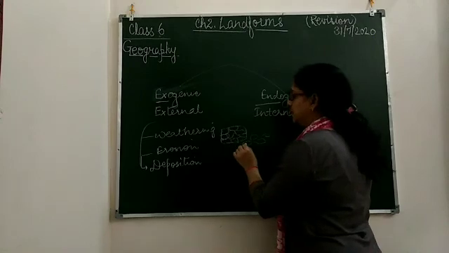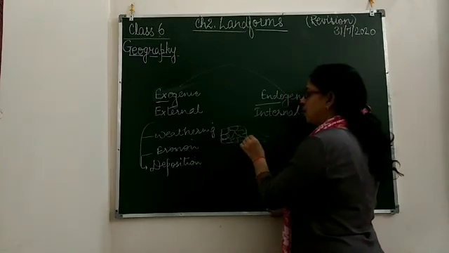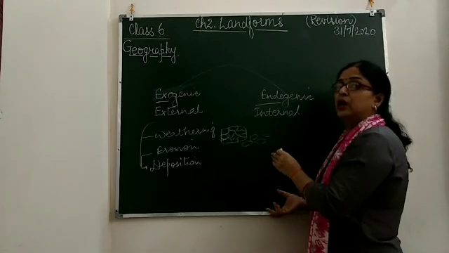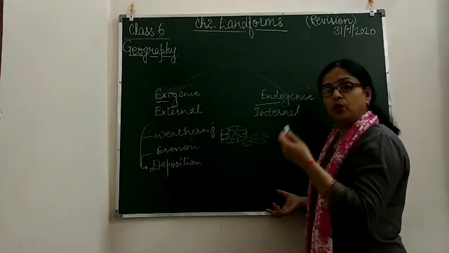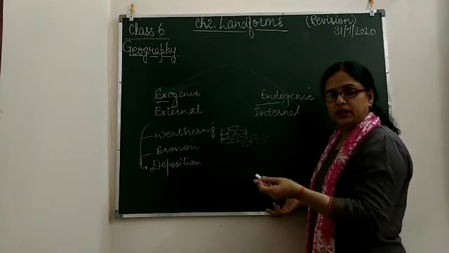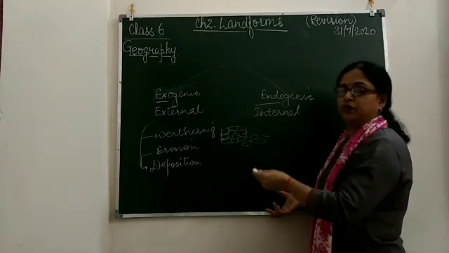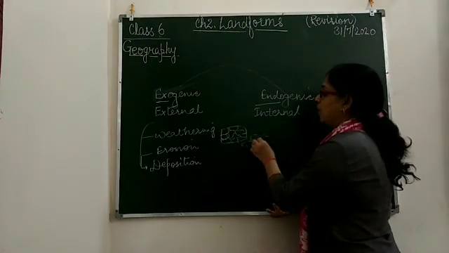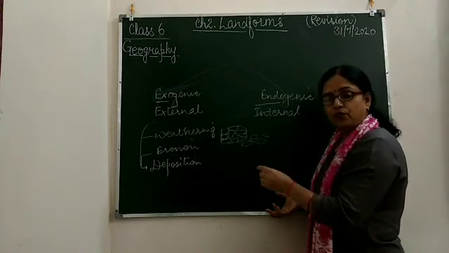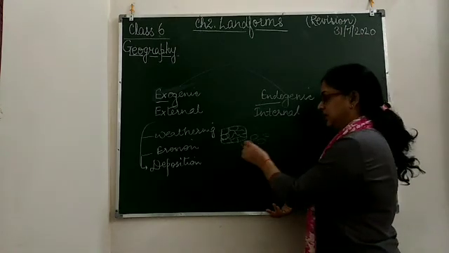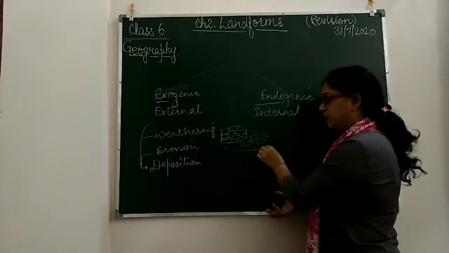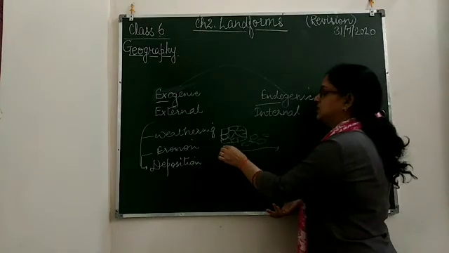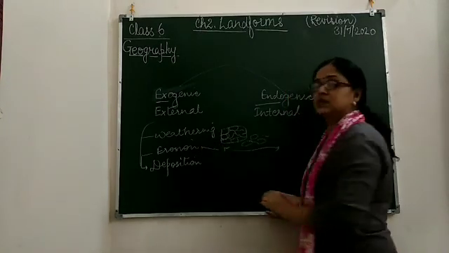Erosion: when these pieces of rock are removed by agents like wind and water, the removal of rock particles from one place to another is called erosion.